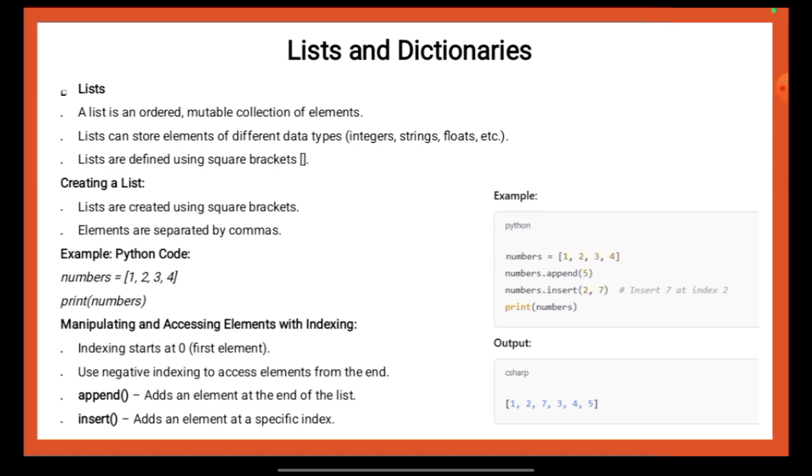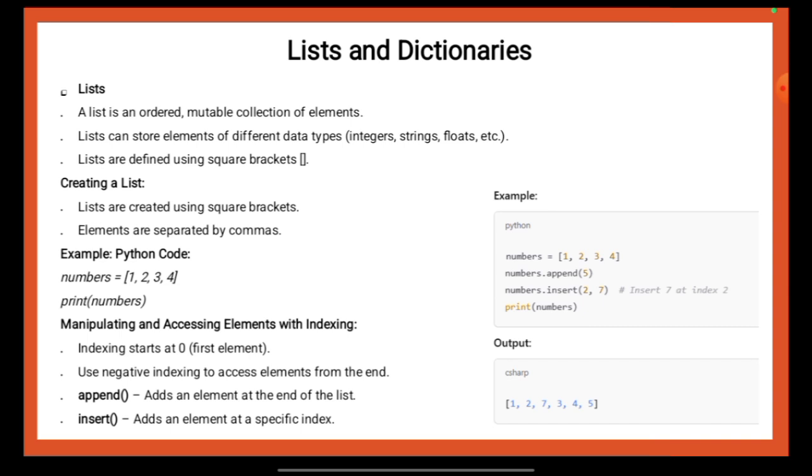The provided image shows an example of list manipulation in Python. In the code, numbers = [1, 2, 3, 4] creates a list named numbers containing 4 integer elements. The append method is used to add an element to the end of the list. So numbers.append(5) adds 5 to the end, making the list [1, 2, 3, 4, 5].